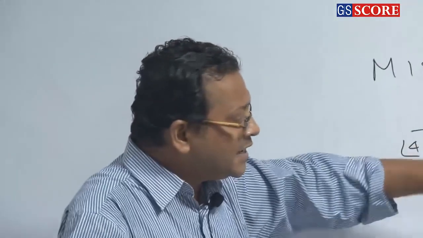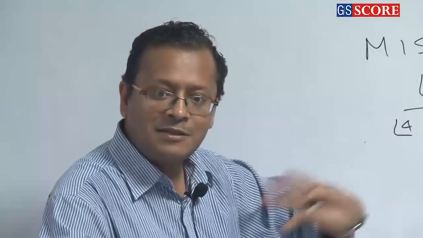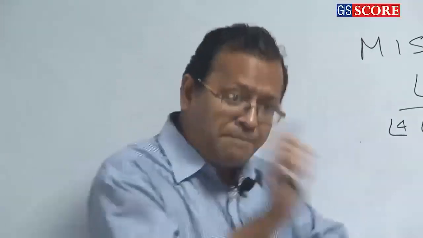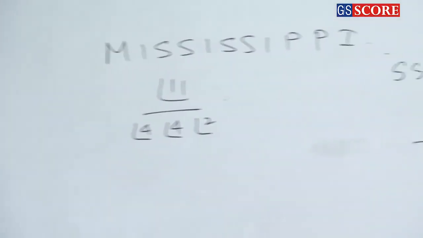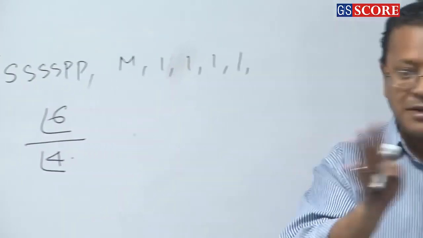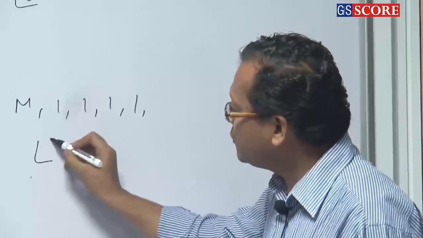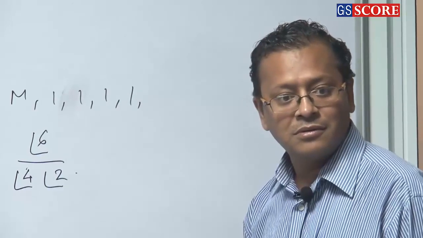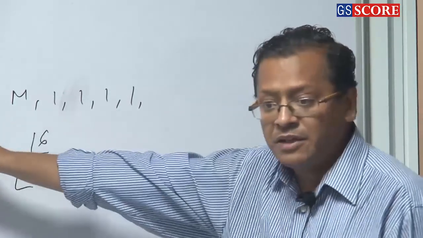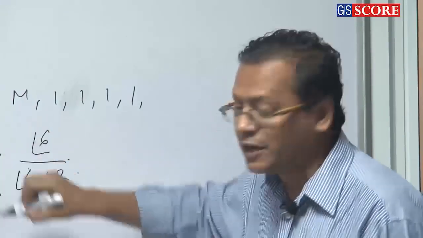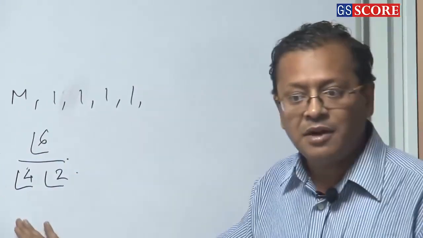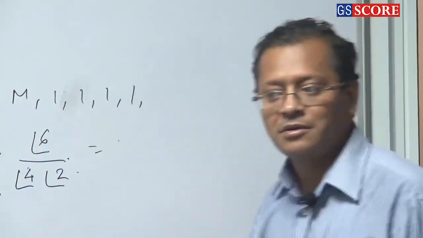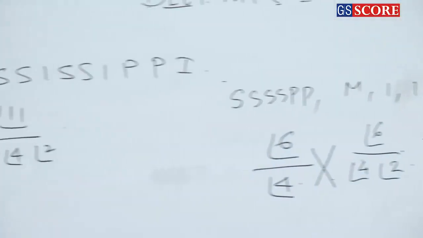But again, S and P also will arrange among themselves, and that is independent of the main arrangement. So S and P will also arrange among themselves. So how many ways? Factorial 6 by factorial 4 into factorial 2. This is independent of the main arrangement. I have given you the multiplication rule, so it will be multiplied. So the answer will be this one. Clear or not? Did you understand?